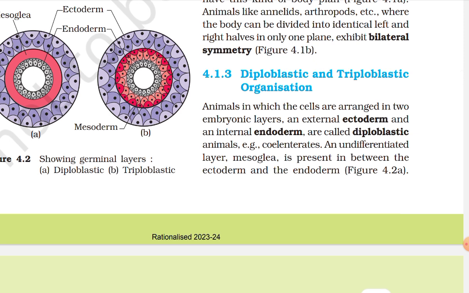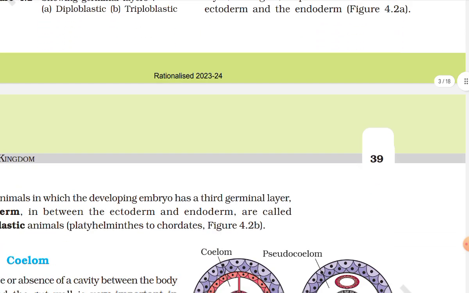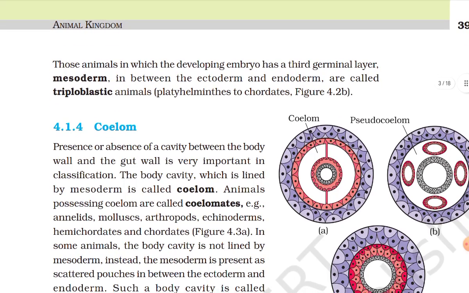Diploblastic and triploblastic organization. Animals in which the cells are arranged in two embryonic layers, an external ectoderm and an internal endoderm, are called diploblastic animals. Example: coelenterates. An undifferentiated layer, mesoglea, is present in between the ectoderm and the endoderm. Those animals in which the developing embryo has a third germinal layer, mesoderm, in between the ectoderm and endoderm are called triploblastic animals. Platyhelminthes to chordates.